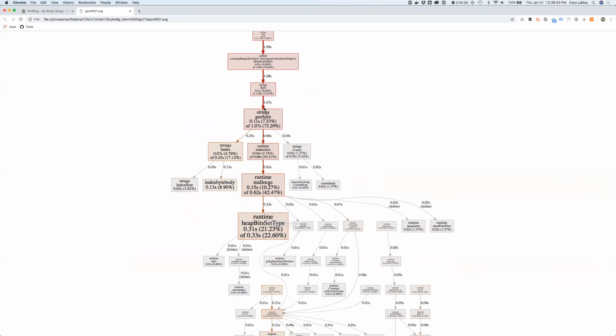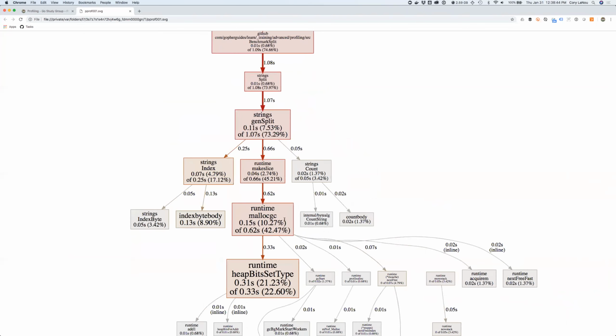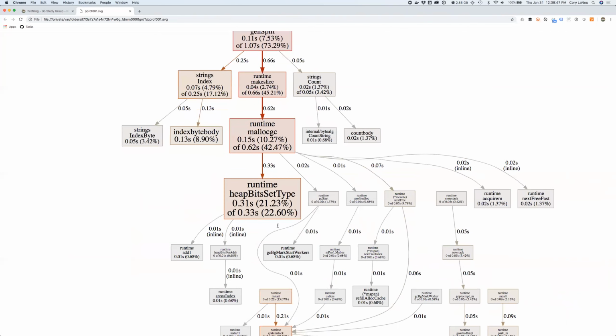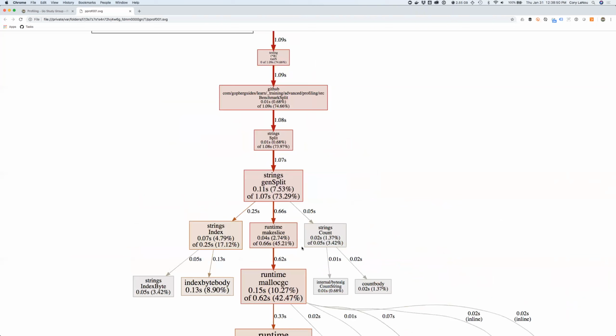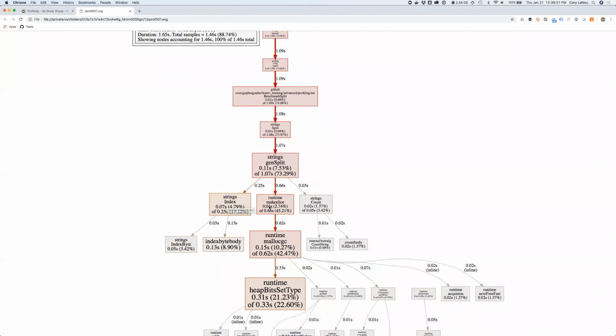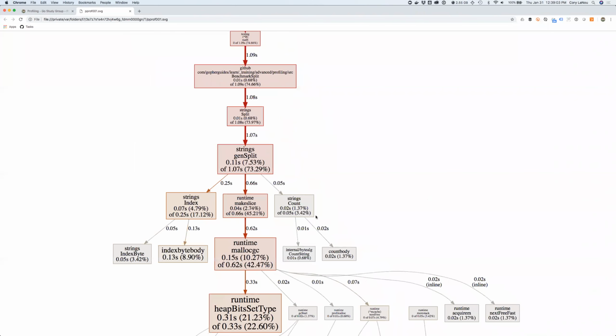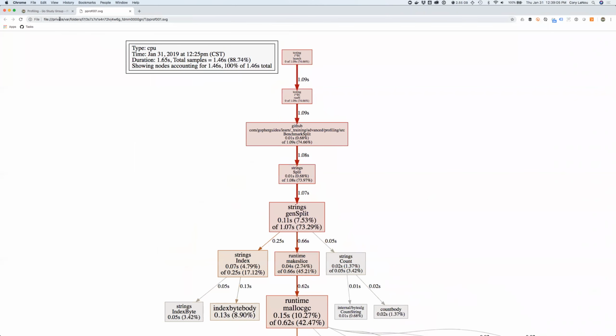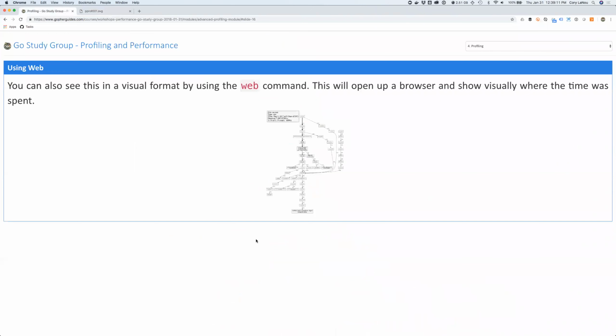Effectively, you're just looking for the big box. If you find the big box, that's where your time is being taken, right? That's kind of the deal. But again, we're benchmarking a system function here, a system method, so I'm not expecting to find big things to profile. If this was your own code, you'd be able to look at it and go, oh, I see over here in this one spot, I'm doing a bunch of maybe unneeded work, or it's taking longer than I expected. And it kind of helps. I'm a visual person, but I really don't get much out of this one. And I'll show you why once we get past it. So you can do that. It may or may not help. Sometimes it's really helpful. Sometimes it's not.